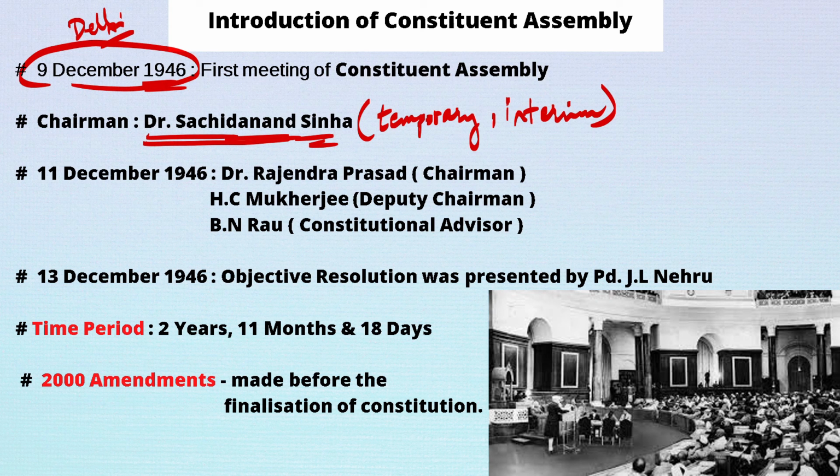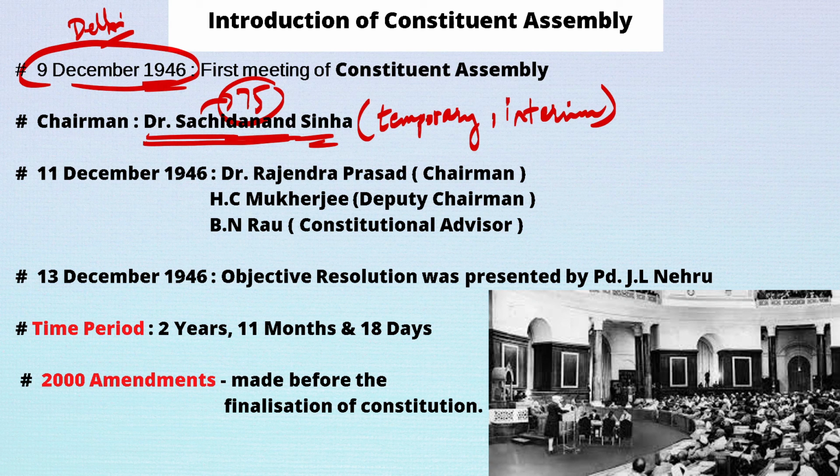When Sachidanand Sinha joined the Constituent Assembly, his age was around 75. So he was 75 years old. Because of this, he was made the chairman of the first meeting of the Constituent Assembly, and it is also a French tradition that the oldest member must become chairman. So in that way, he became the first chairman of the first meeting of Constituent Assembly.